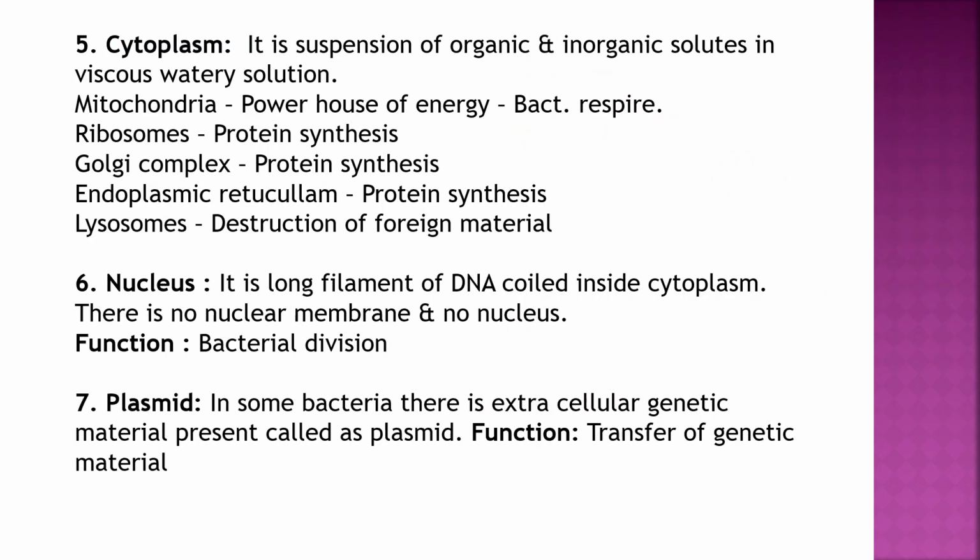Cytoplasm is a liquid suspension in which water and organic and inorganic substances are present, plus organelles like mitochondria, the powerhouse of energy, ribosomes for protein synthesis, Golgi complex, and endoplasmic reticulum, a network near the nucleus for protein synthesis.